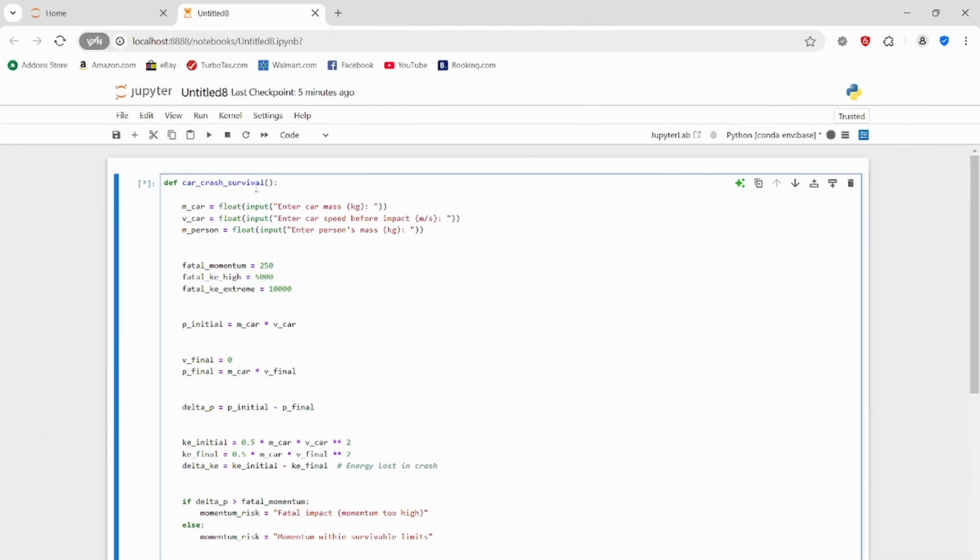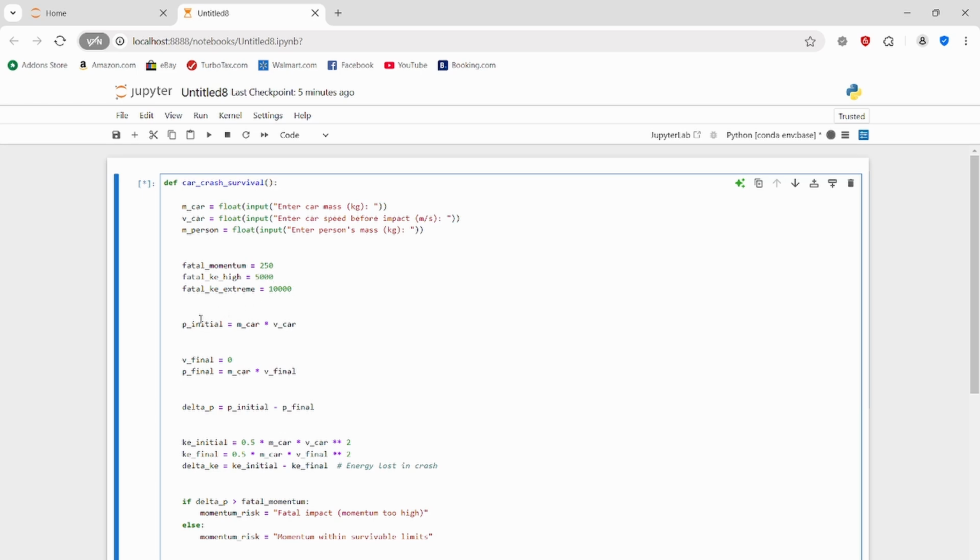All right, now that we've understood why and how momentum and kinetic energy apply to car crashes and how they help us save a person from a car crash, we can model it now in Python and see if the person actually survives the car crash or not. We've taken the mass of the car, the velocity of the car, and the mass of the person. Here we've just taken an estimate for how much momentum would be fatal to a person. So we've taken 250 kilogram meters per second for fatal momentum, and then an extreme fatality rate for kinetic energy would be like 10,000 joules, and a high fatality rate would be around 5,000 joules.